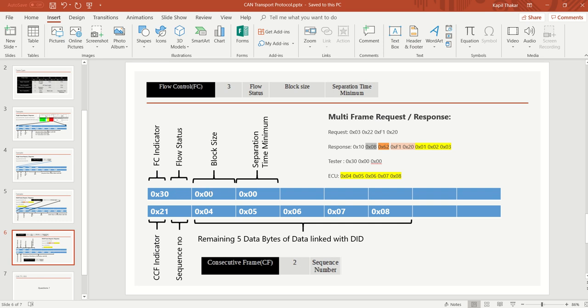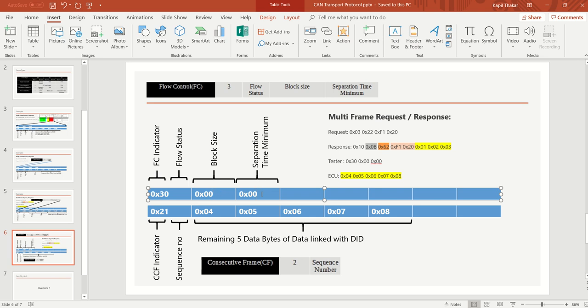And then we have the block size and the STmin. Block size indicates that after a number of frames, we again need to send the flow control. So that's why block size comes into the picture. I will not talk about that much in this video, but the block size indicates that after that many consecutive frames, for example if we have a 5 there, that many consecutive frames can be sent. Then again we need a flow control to continue to send.